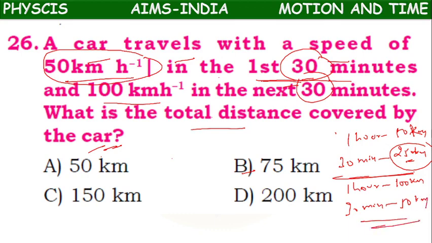Now what they are asking? What is the total distance covered in first 30 minutes, next 30 minutes? Means 25 plus 50. So directly we can add. It's a logic question. So directly we can give the answer. 75 km is the right answer. B option.